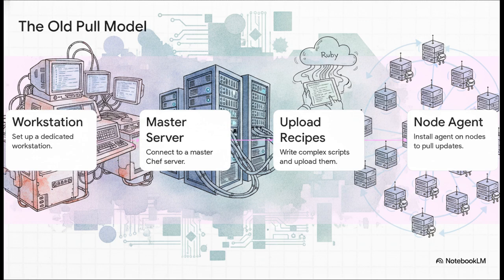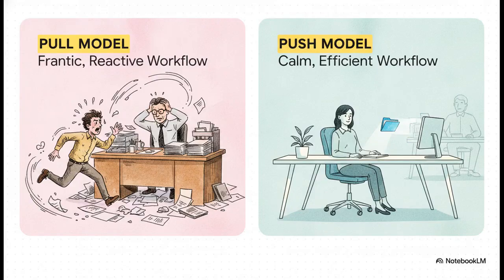But here's the absolute worst part. You had to install a piece of software, a client agent, on every single node you wanted to manage. That agent just sat there, constantly running in the background, endlessly pulling the main server to ask if there were any new updates. What's really fascinating is how the source material compares this to types of employees. That older pull mechanism, it's exactly like a frantic, hyperactive employee running to the boss's desk every 5 minutes asking, "Got work for me? Got work for me?" It creates so much overhead.